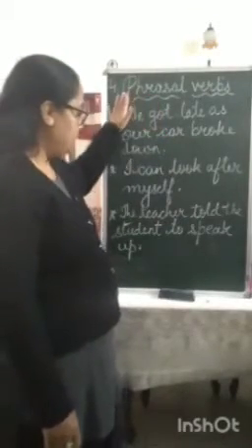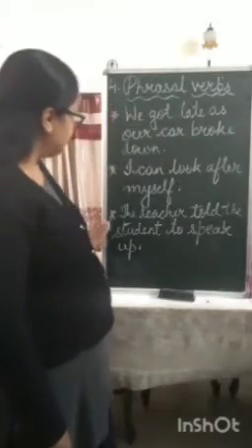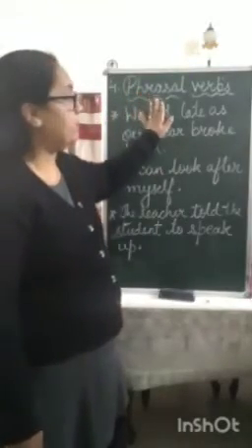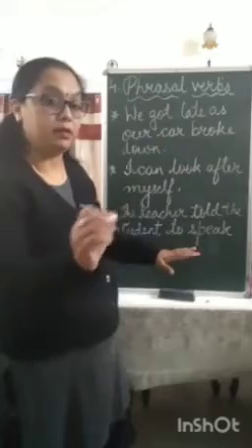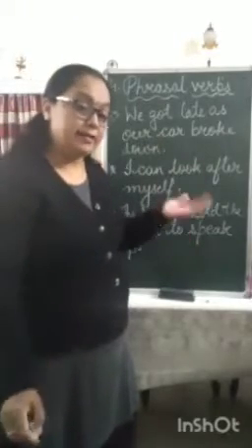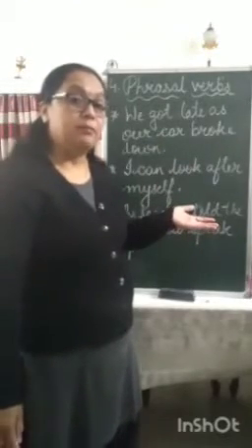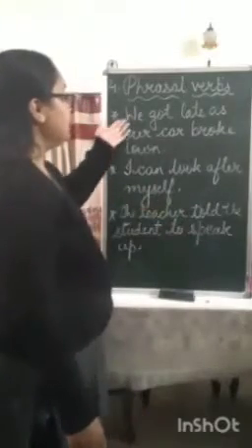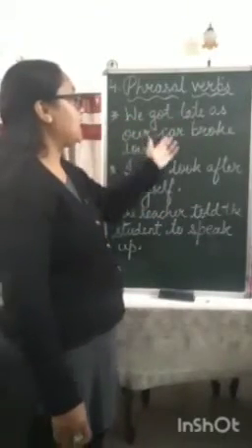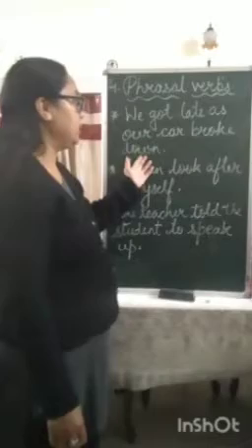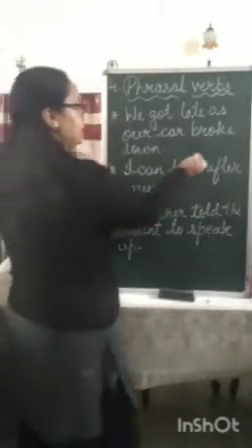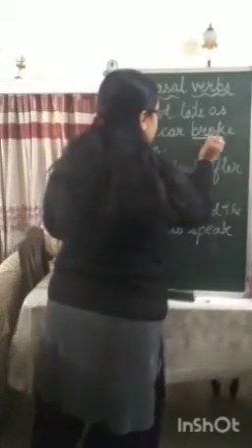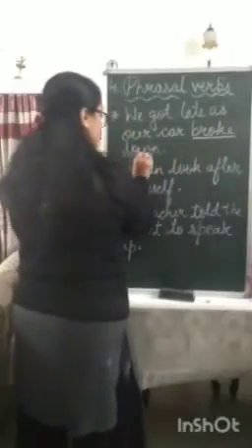Now I have written 3 sentences on the blackboard. After reading these 3 sentences, I'll be underlining a few words and then I'll tell you what it means. First one is: we got late as our car broke down. In this sentence I'm underlining 2 words, broke and down.